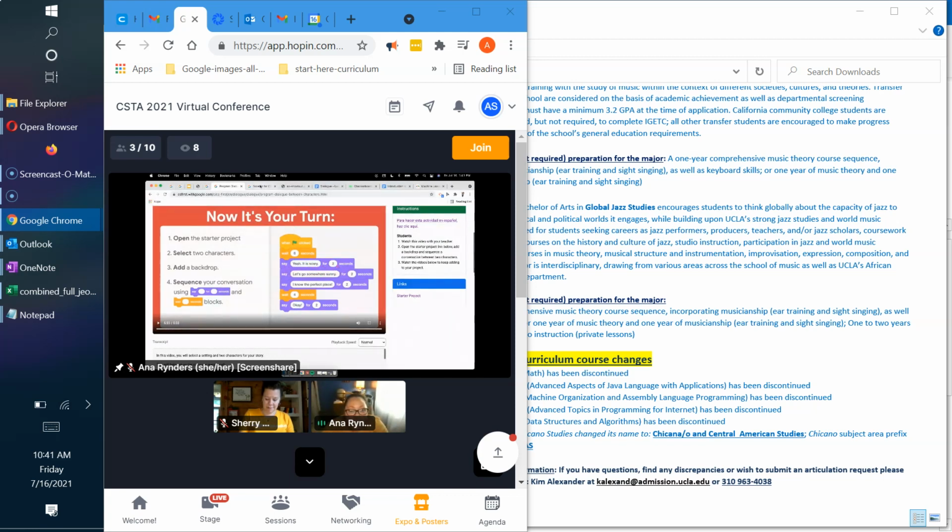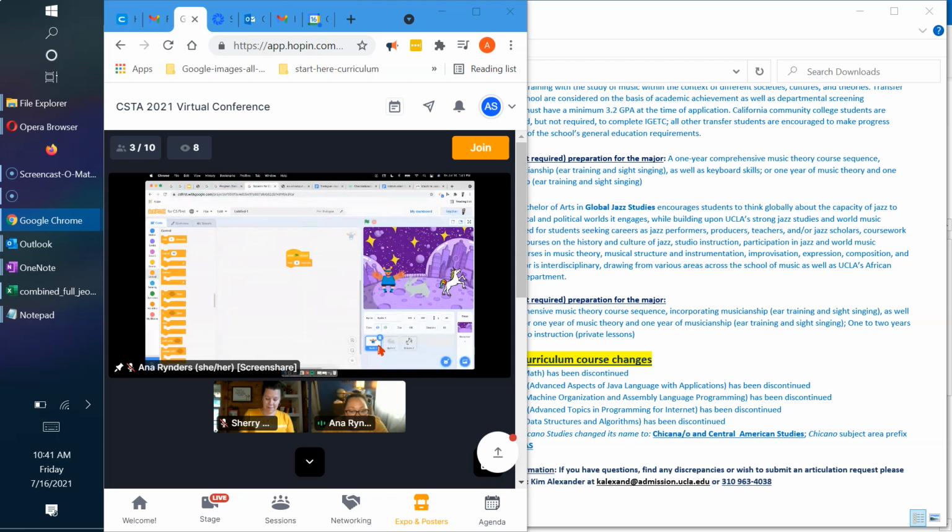Okay, so currently I am coding this first sprite. So this is the sprite that will be talking right now. So I may have to go back and forth from one sprite to the other as I'm building my conversation, or it might be helpful to have your students script out their conversation first before they come to Scratch, so that way they can be coding one character at a time. It's really up to them.